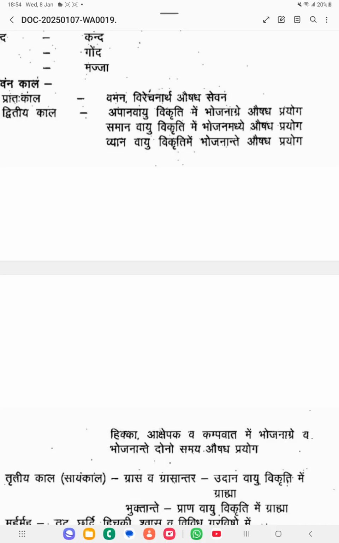Then another one is Bhojanagre cha Bhojanante, which means both times, before the food and after the food, you can give medicine. That is helpful for Hikka, Akshepaka and Kampavata. These are the indications for Bhojanagre and Bhojanante. At these 2 times you can give these medicines, before food and after food. That is beneficial for Hikka, Akshepaka and Kampavata.